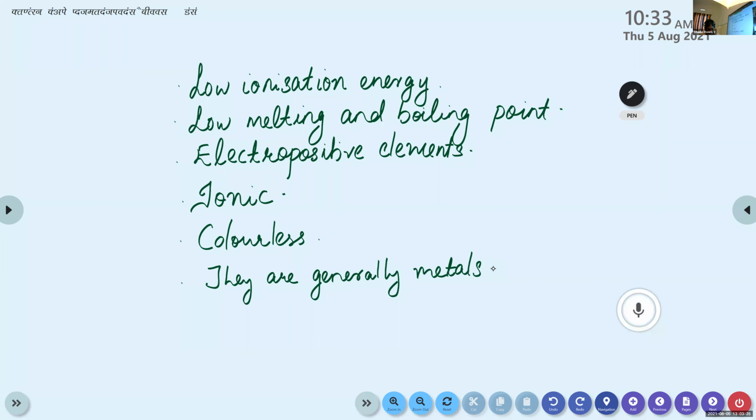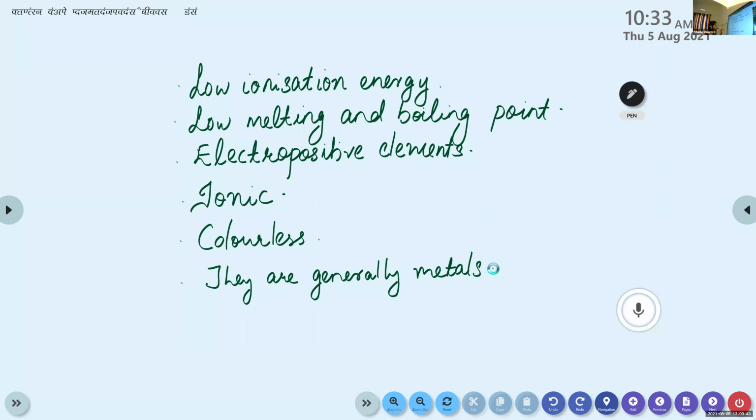This is clear, children? These are the properties of S block elements. Low ionization energy, low melting and boiling point. Then they are electropositive elements, they are ionic in nature, they are colorless, and they are generally metals.